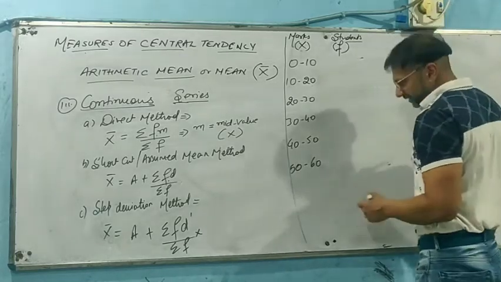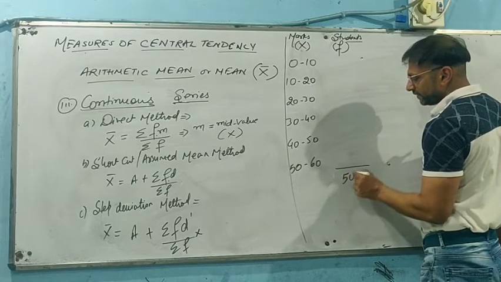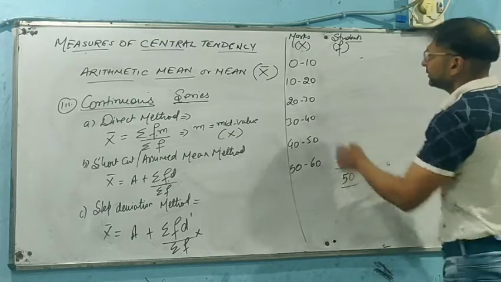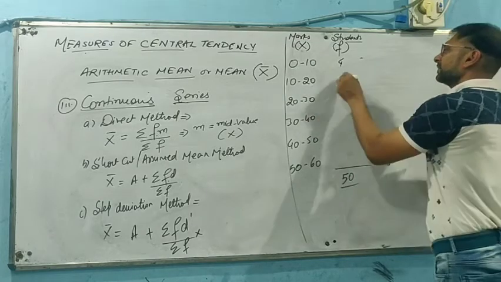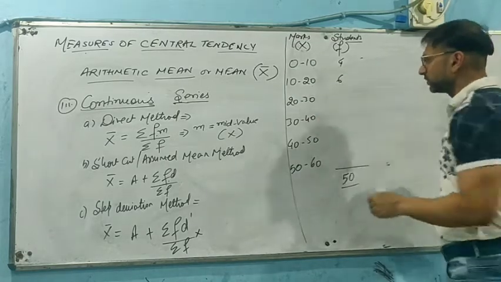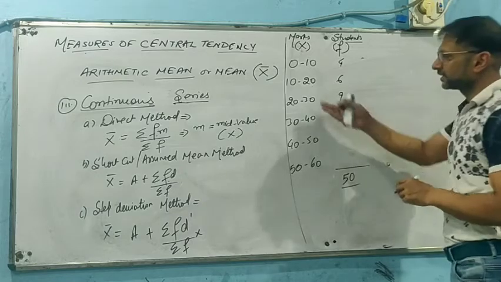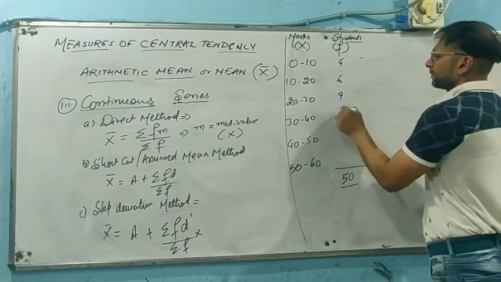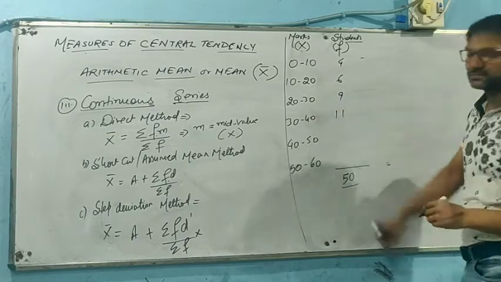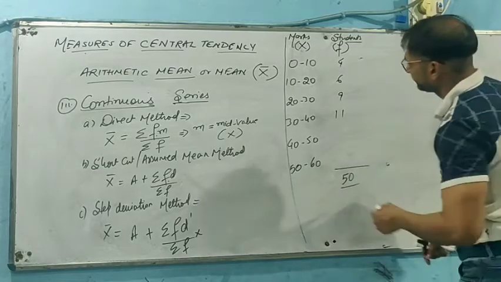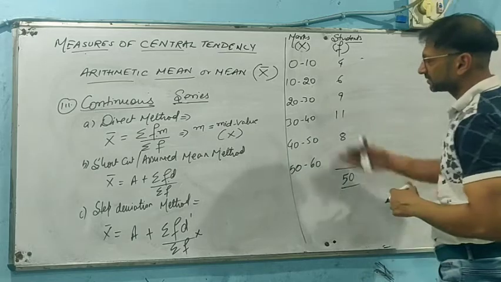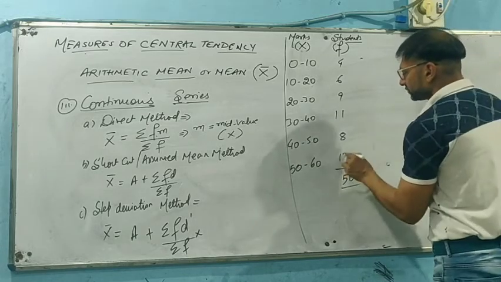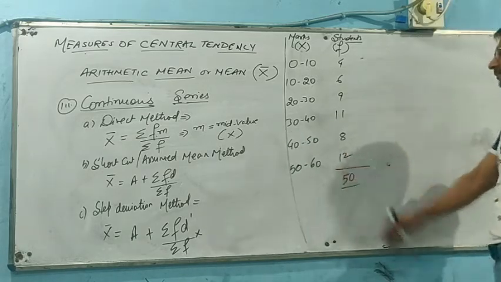So, if we are considering that class is having 50 students, say 4 students are getting the marks of 0 to 10, 6 students are getting the marks of 10 to 20, 9 students are getting the marks of 20 to 30, 11 students are getting the marks in between 30 to 40. We say again 8 students are getting the marks in between 40 to 50, and 12 students are getting the marks in between 50 to 60.